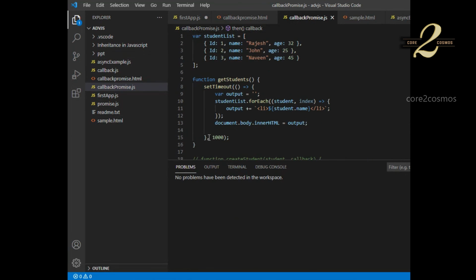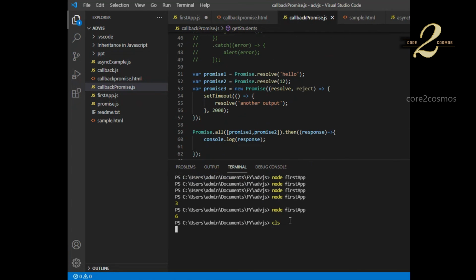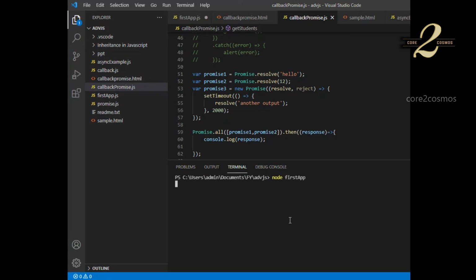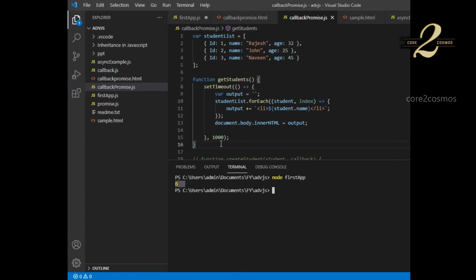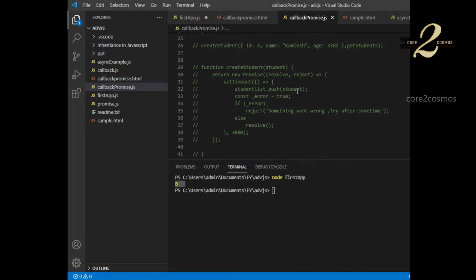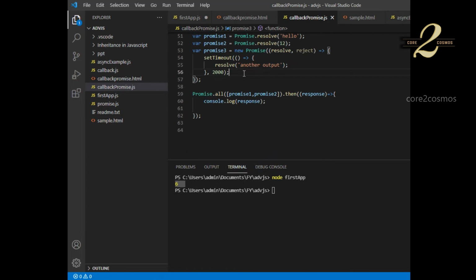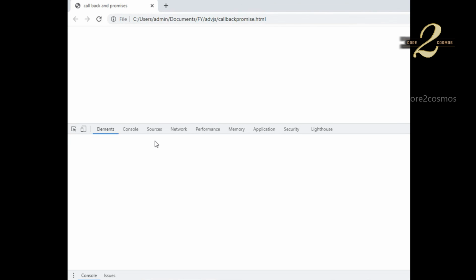I will comment all these. Okay. Oh, only 6 is coming. What is this? Okay, set timeout is a window function, right? So set timeout and all, it is a window function, so it will work only on the browser. So what I will do, I will just inspect and refresh it in the browser.